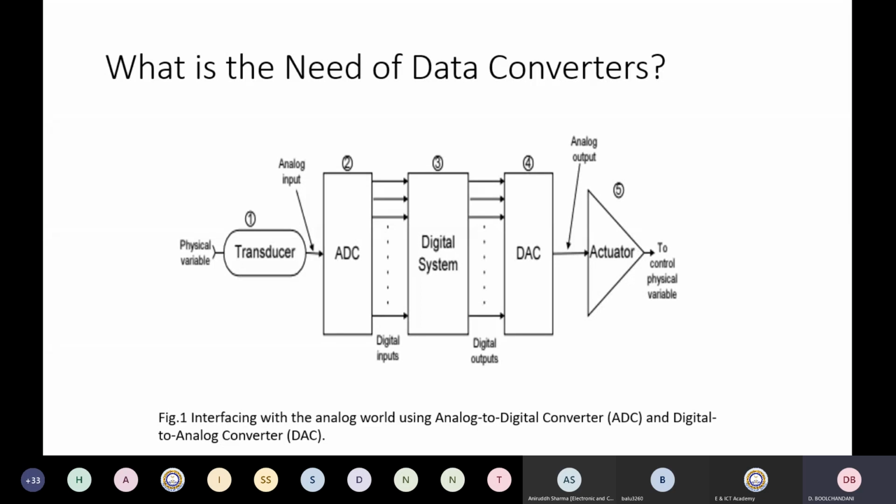The electrical output of the transducer is analog current, voltage, or charge, right? And this is proportional to the physical variable that is being monitored. So this physical variable is analog in nature, and this could be anything: temperature, pressure, light intensity, audio signal. The function of the transducer is to convert this physical variable into an electrical signal. This could be current, this could be a voltage, this could be even a charge, right?